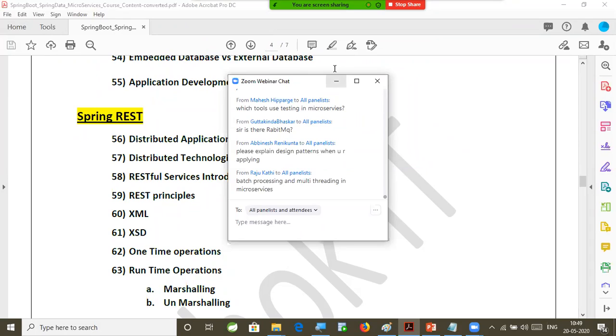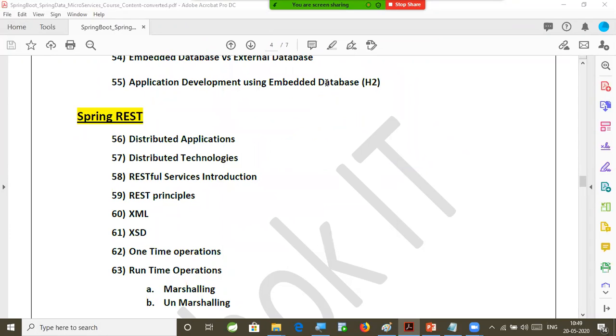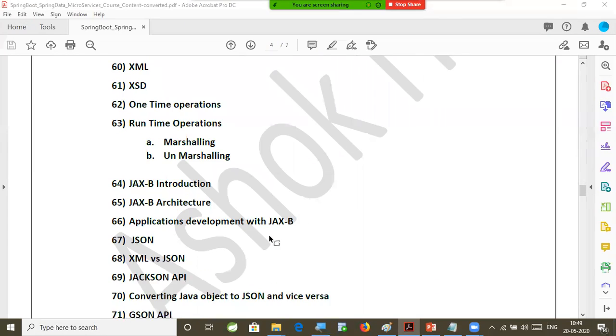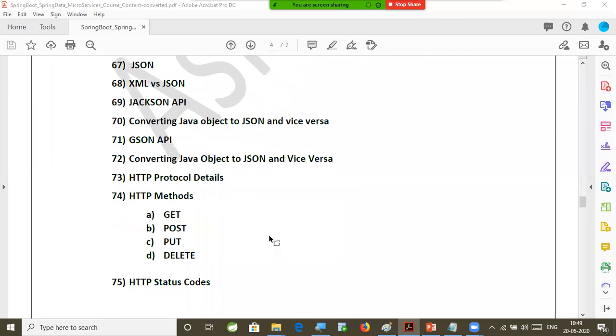Batch processing also will be covered. How to perform batch operations? Spring Batch, right? Spring Batch. How to perform the batch operations in our boot application, that also will be explained. I think I forgot to mention that in the PDF document. I will include that also, sir, in the next version. Batch processing also will be explained to you. Nothing is going to be missed, sir.